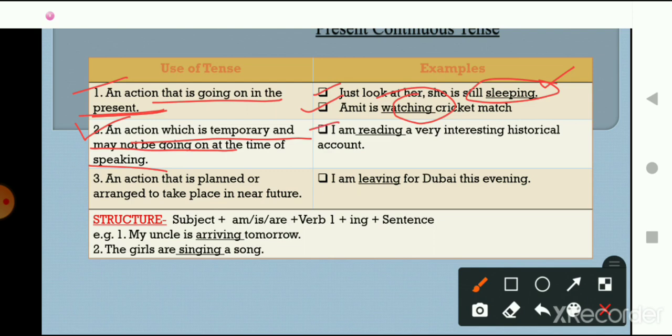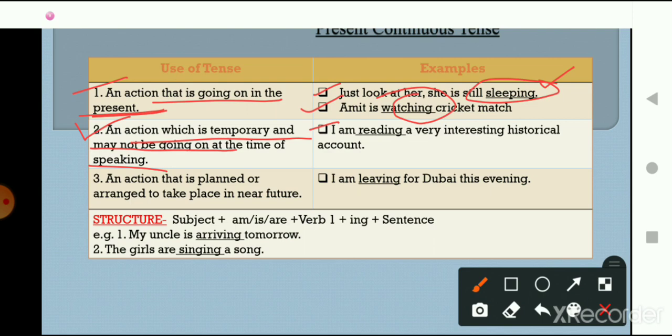Okay, so first of all, what is the meaning of historical account? Historical accounts are documents. Here it is being told to us that I am reading a very interesting historical account. So that person is reading a very interesting historical account, and to read a historical account you need a very long time. You cannot read a particular historical account in just 1 or 2 days, because it has lots of pages, or lots of things in it, so it takes time.